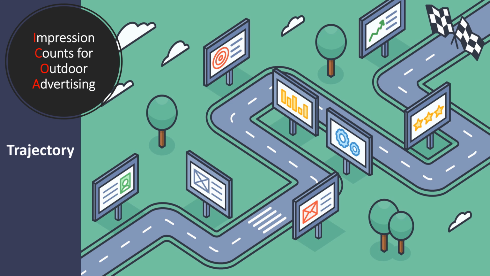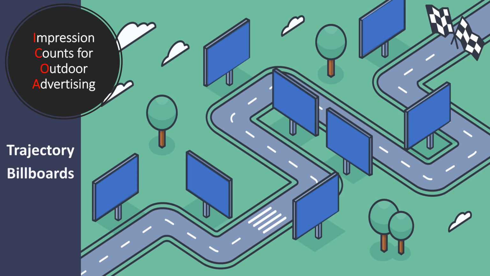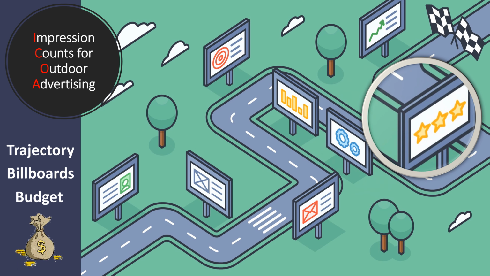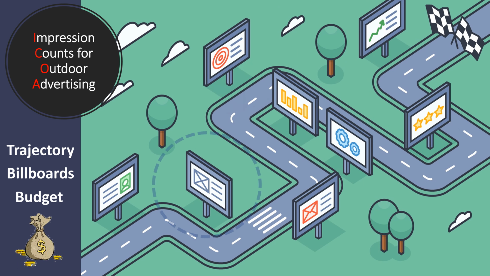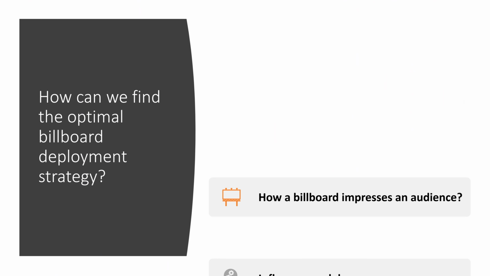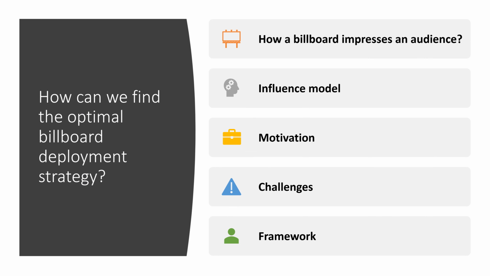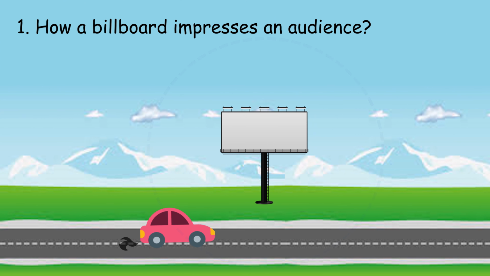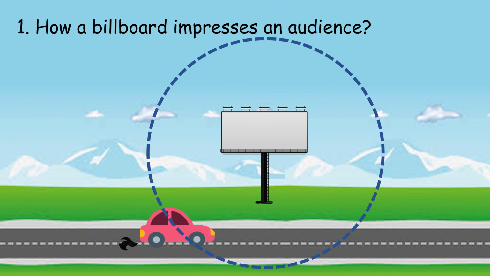Given a trajectory database, a billboard database, and a budget, we aim to find the optimal deployment strategy which maximizes the overall advertising influence. Before explaining how to find the optimal strategy, the first challenge is how to measure the advertising influence to an audience. Assume a driving car meets a billboard. Each billboard has an influence range. When the driver is in the range, we say this driver is impressed.